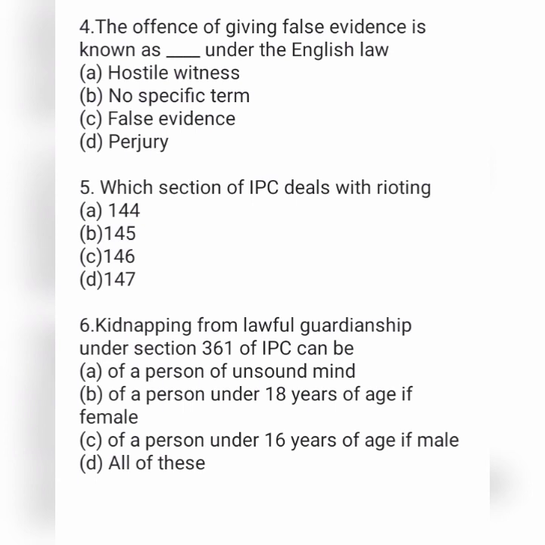അടുത്തത്, kidnapping from lawful guardianship under section 361 of IPC can be option A of a person of unsound mind, option B of a person under 18 years of age if female, and option C of a person under 16 years of age if male, and option D all of the above.